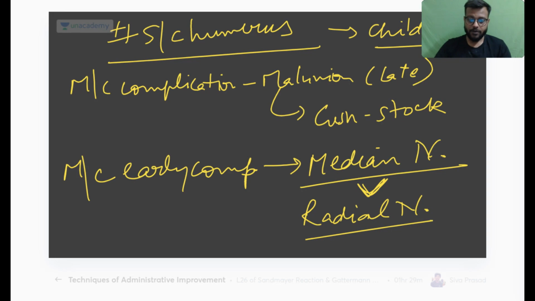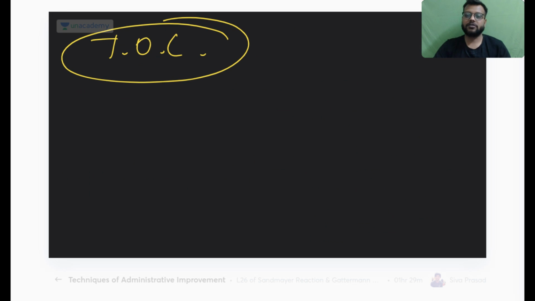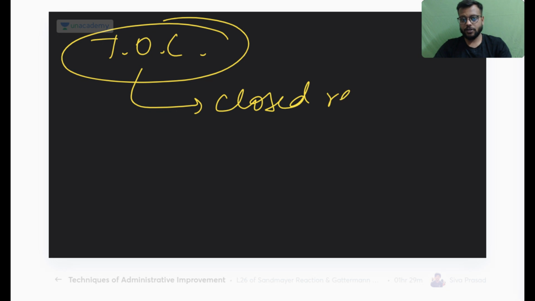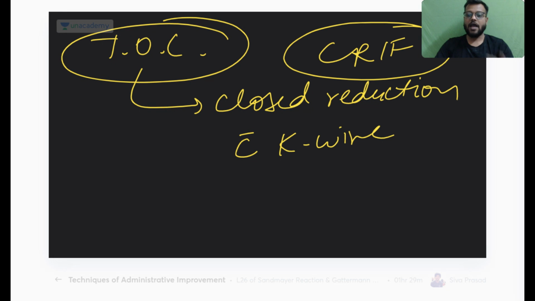Okay, and what will be the treatment of choice? Treatment of choice in case of a closed supracondylar fracture of the humerus is closed reduction with K wire fixation, that is, closed reduction and internal fixation.